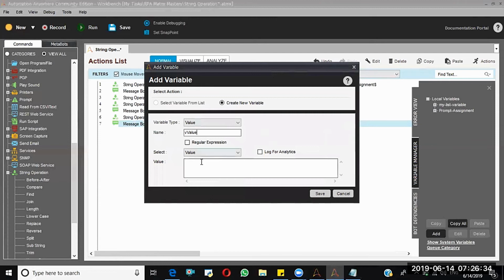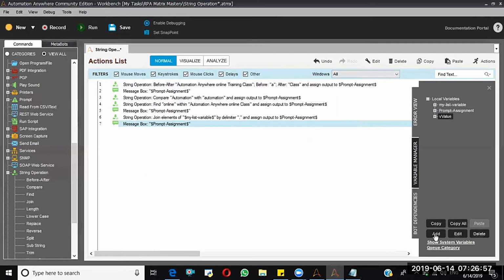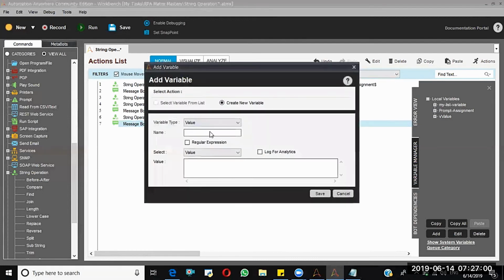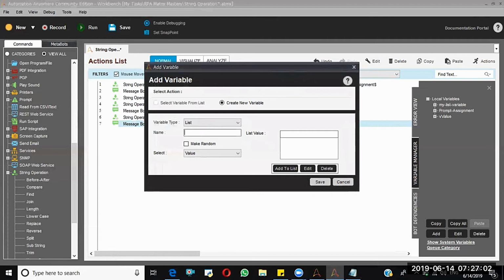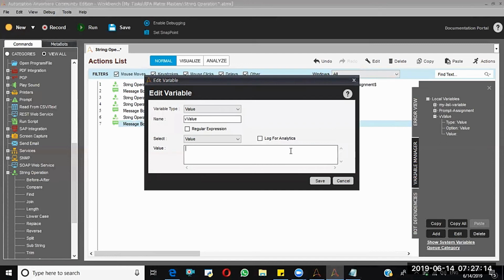Here I'll give a comma, bp, comma, ui, comma, os, comma, wf. So here this is the empty variable only. Now I'm going to create a list variable. So here I'm going to select the list type. No, sorry, I was confused. Here value should be there. We are performing the split operation, right?